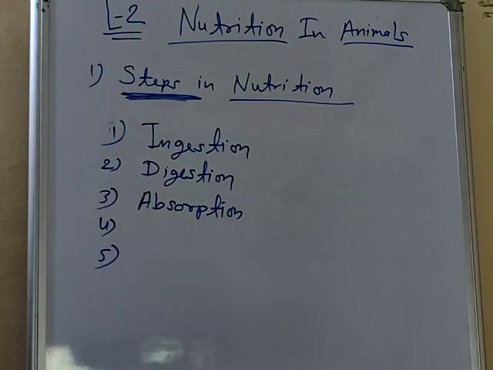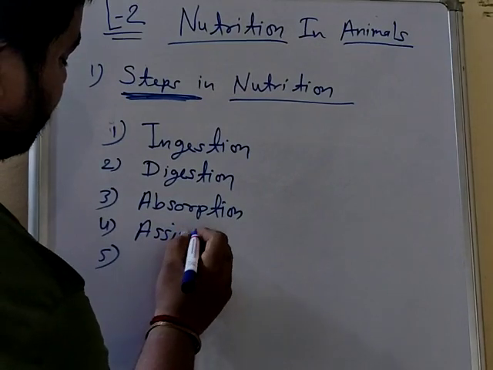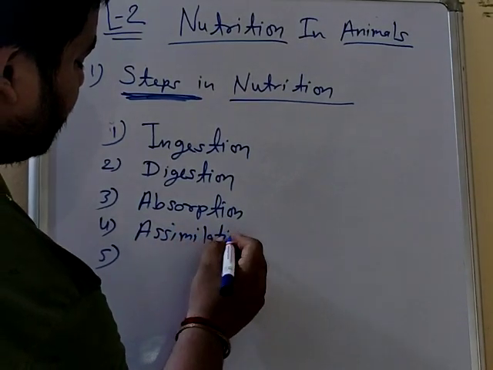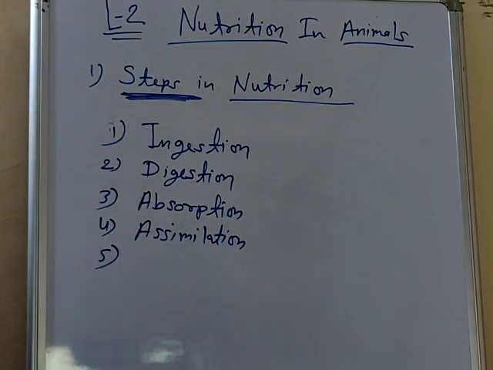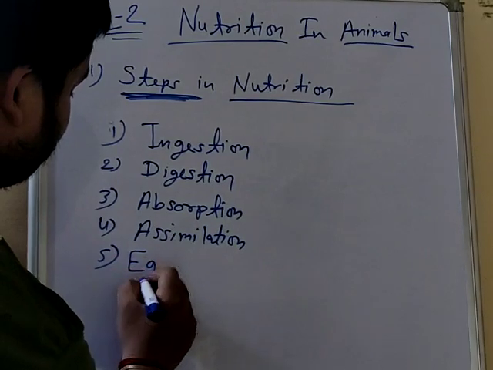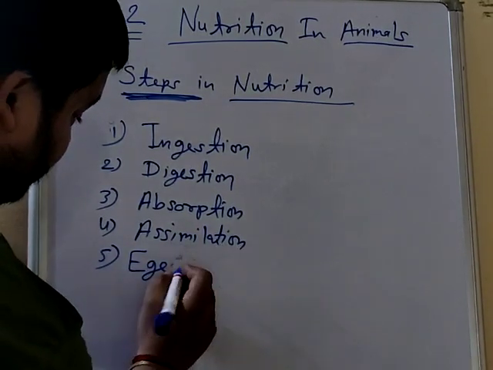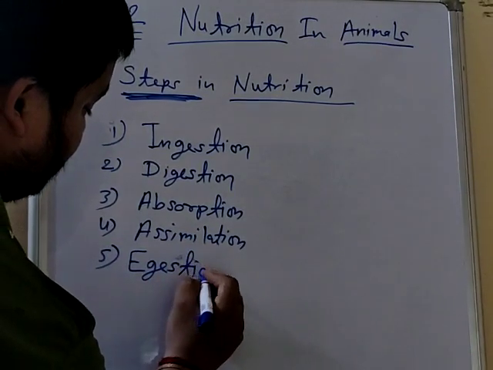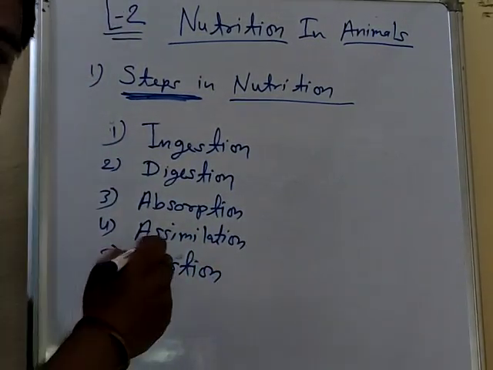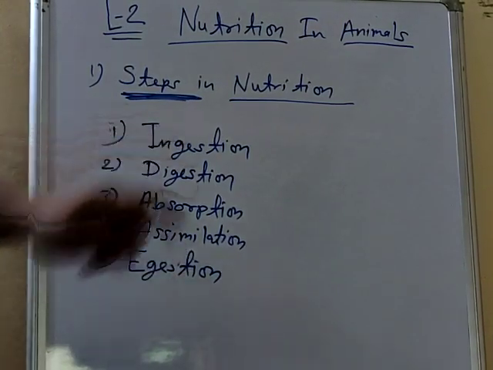Fourth step is assimilation. And final and last step is egestion. Okay, so there are 5 steps. First step is ingestion.